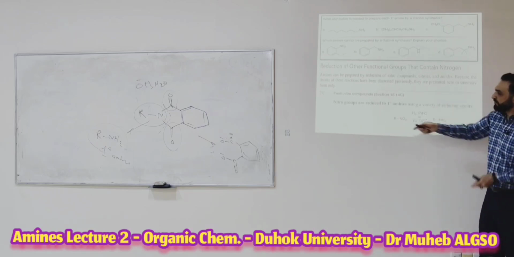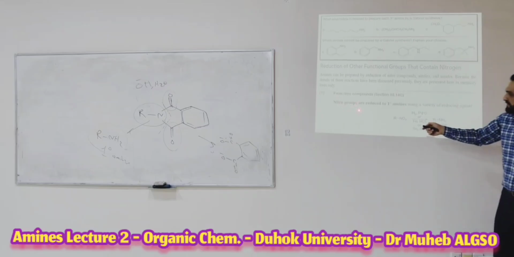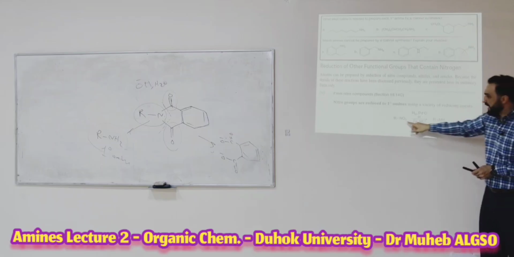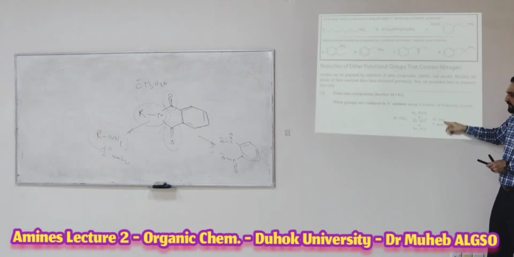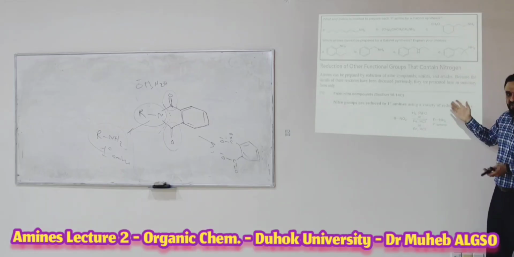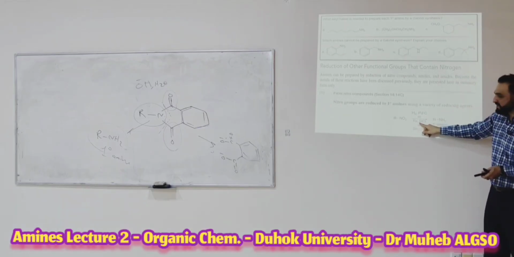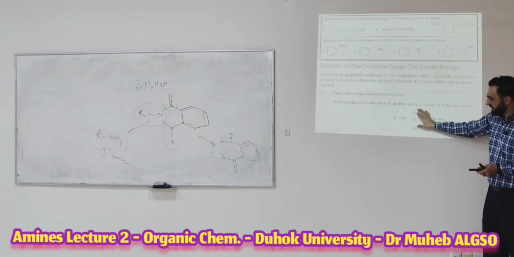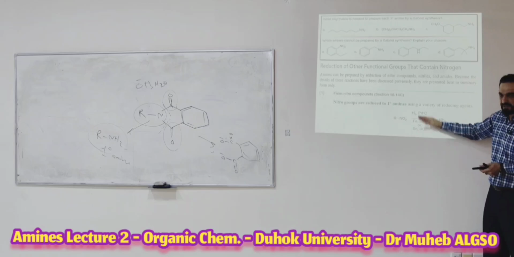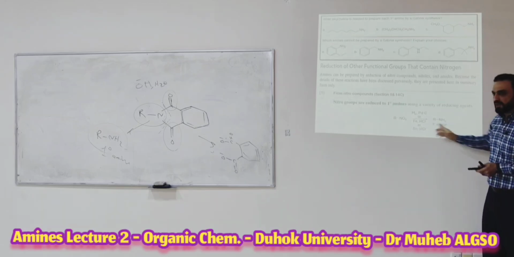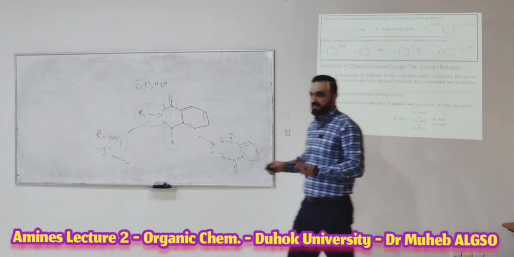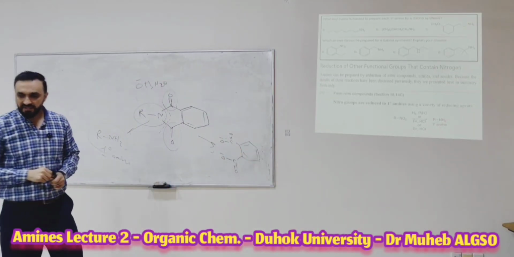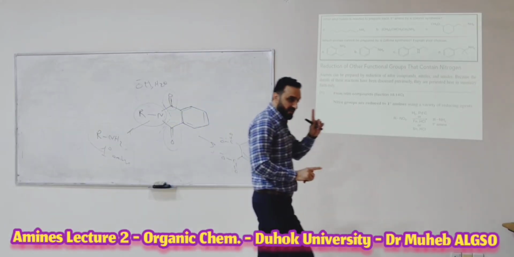I will show you here the first reaction, from a nitro compound. Nitro groups are reduced to primary amines by using a variety of reducing agents. You have NO2, it will be converted to NH2 by what? By hydrogen and a metal catalyst, or metals with HCl, like Sn with HCl, all of them. Of course there are also other reagents, but the easier ones can be used directly to convert the NO2 to the NH2. There is no mechanism, just a general reaction. Every NO2 can be reduced to NH2 by using these reagents. Okay, this is the first one.